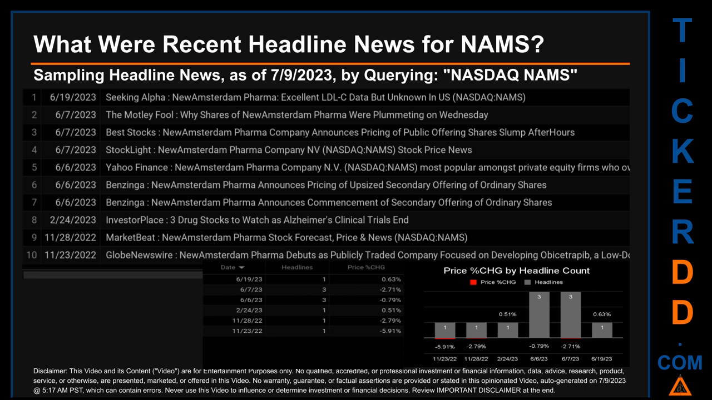Correlated or not, as it happened, the stock price for NAMS on those publication dates respectively saw a jump of 2.71% along with a drop of 0.79% when comparing the day's opening versus closing price. The oldest publication date of Wednesday, November 23, 2022, was actually the day with the lowest percentage change in price. It saw a price drop of 5.91%. The latest publication date of Monday, June 19, 2023, was actually the day with the highest percentage change in price. It saw a price jump of 0.63%.